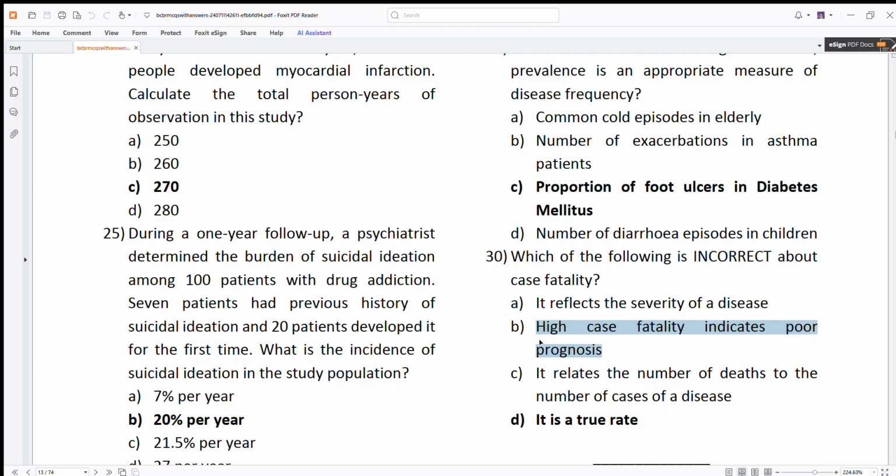Please remember, always call it case fatality ratio, never rate, because in a rate we keep time into consideration, but here there is no rate because there is no time involved. Whenever time is involved, then we can say case fatality rate, but we say it a ratio because it is number of deaths to the number of cases. It is a true rate. Yeah, this is incorrect. It is not a true rate.